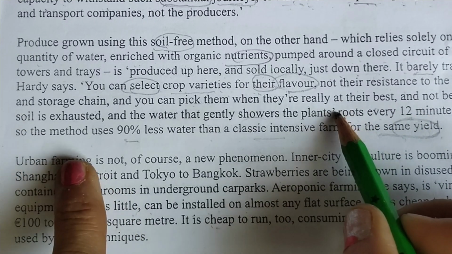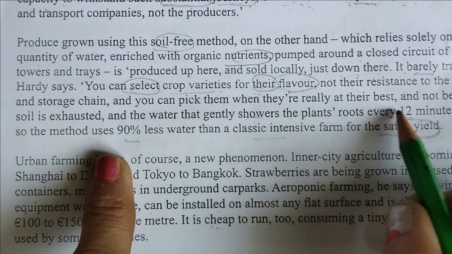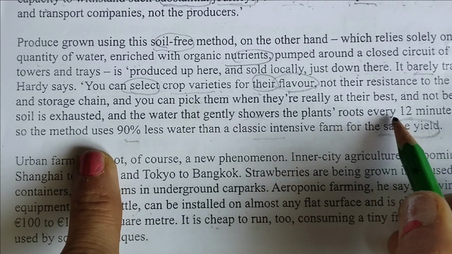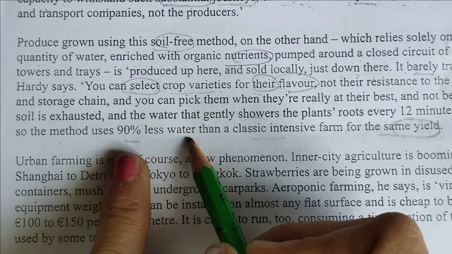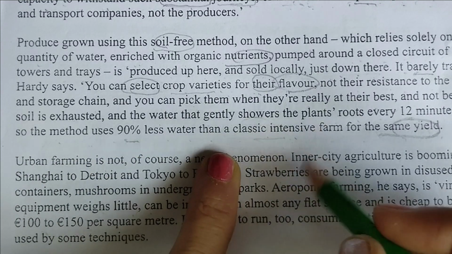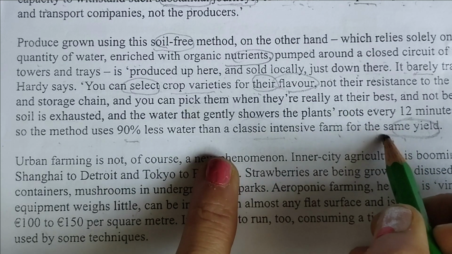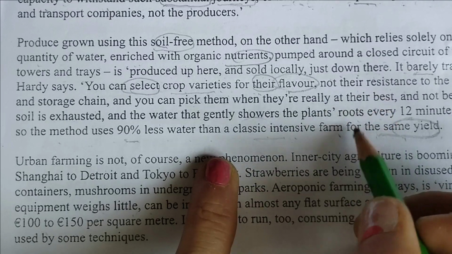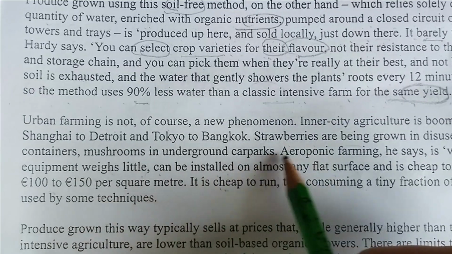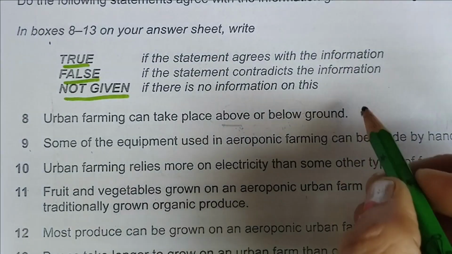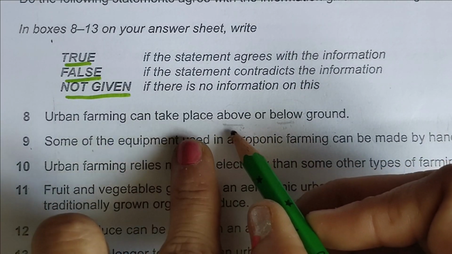It means what they are saying: this urban farming on soil free has more advantages. They are saying roots every 12 minutes is recycled. So the method uses 90% less water than a classic intensive, means traditional farm, for the same yield. It means the crop can be produced above or below soil. So we will just put aeroponic farming here, because even if you do not go to the location, you can still give this answer.